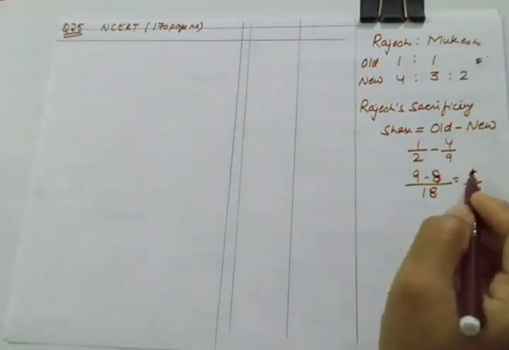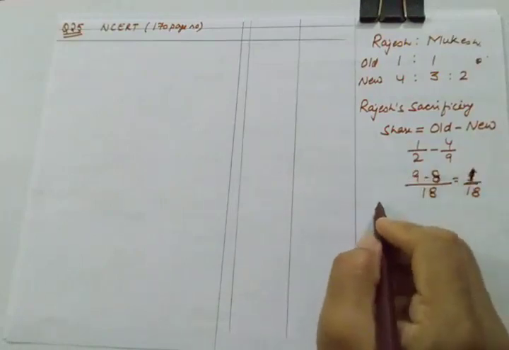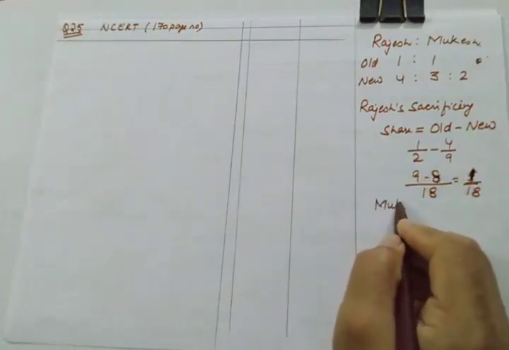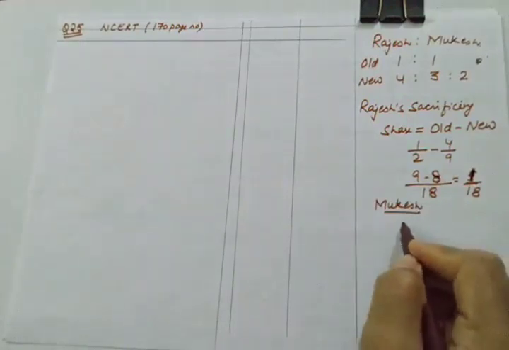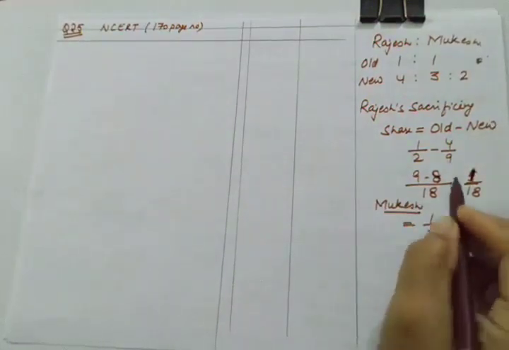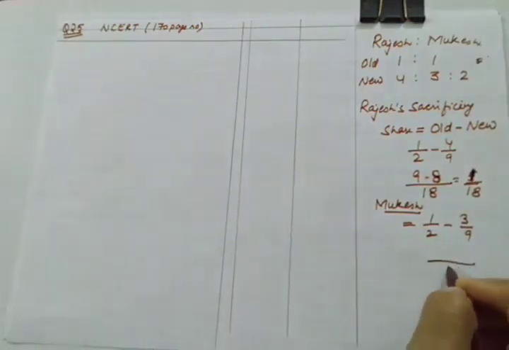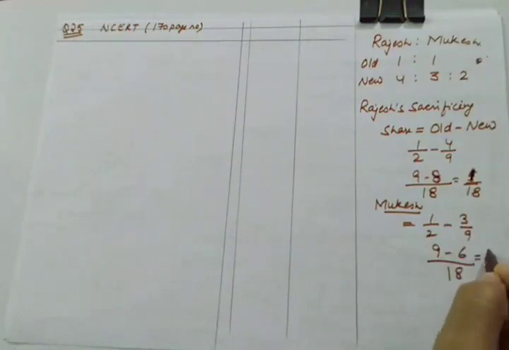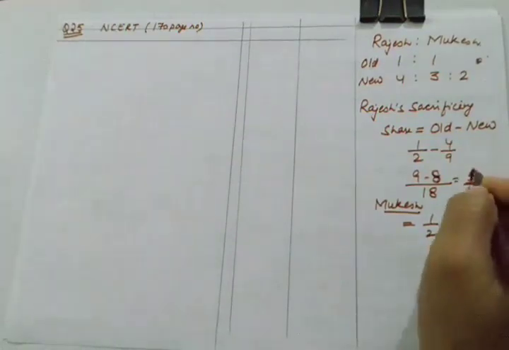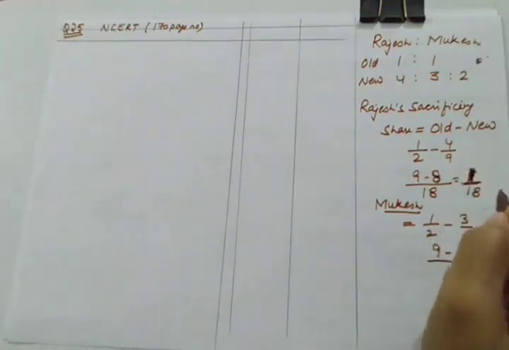So let us calculate for Mukesh also. Same formula, 1/2 minus, this is Mukesh share, this is 3/9, LCM will be 18. So it will be 9 minus 6, 3/18. So this is 1 and this is 3.